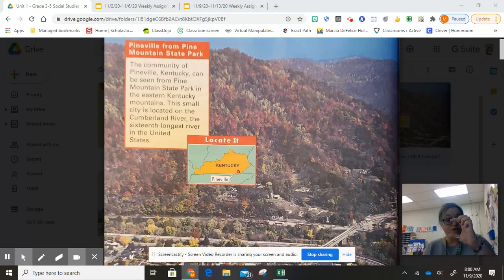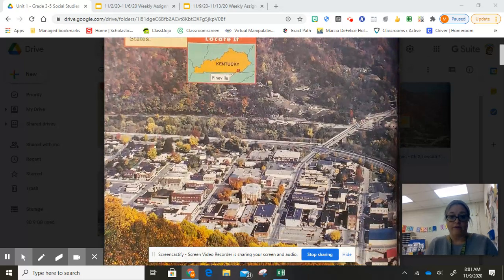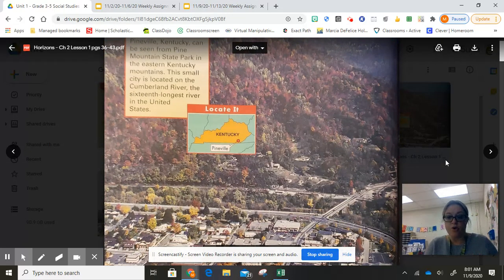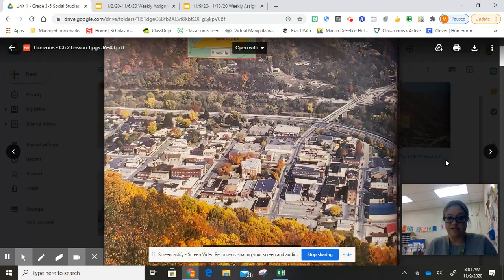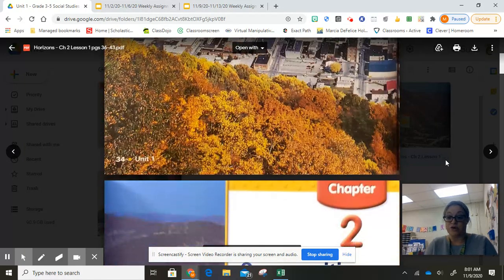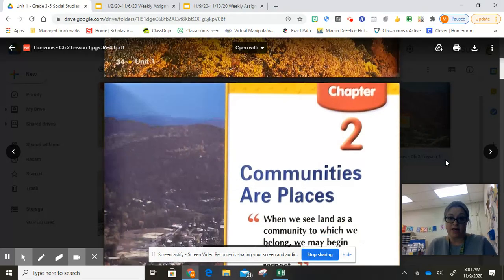So you can see right there on that small little map of the state of Kentucky where Pineville is located. It's almost there on the border of Tennessee, but it's still in Kentucky. And like they told us in the caption, it is in one of the mountain range areas of Kentucky. All right. And you can see there with the trees and everything, the beautiful mountains. And then down below the mountain is the city of Pineville. So you can see lots of buildings there, lots of roads, houses, possibly schools. But that is that community that is located in a mountain range of Kentucky.